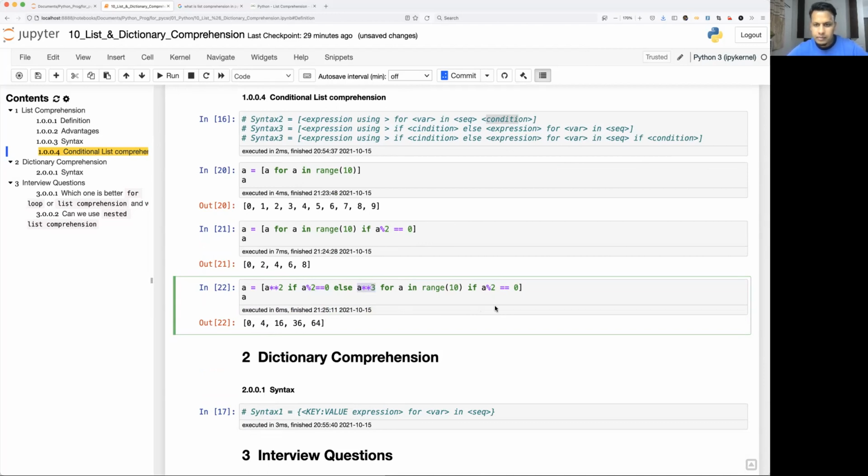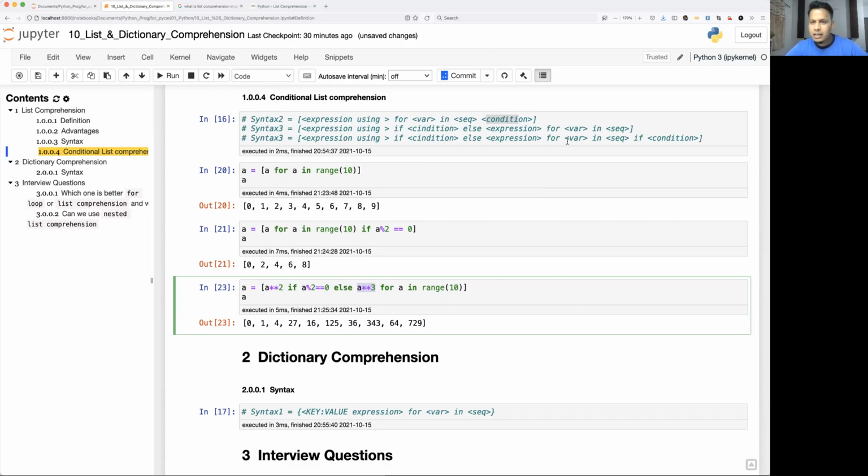Now I'm going to remove this condition first. Now the next number is 2. So what is happening? a modulo 2, that is an even number. Yes, it is true, so it is going to evaluate the power of 2. So 2 to the power 2, that is 4. Now the next number is 3. So 3 modulo 2, it is not 0, so it is going to else. It is going to evaluate this expression. So 3 to the power 3, that is 27, and so on. Okay, that's how it is going to be executed.